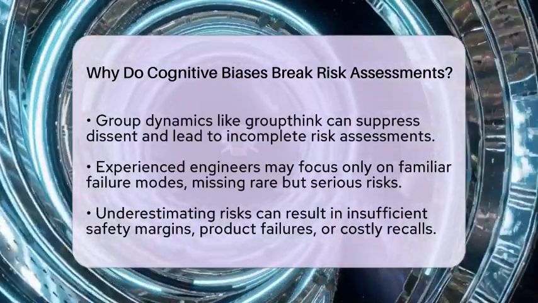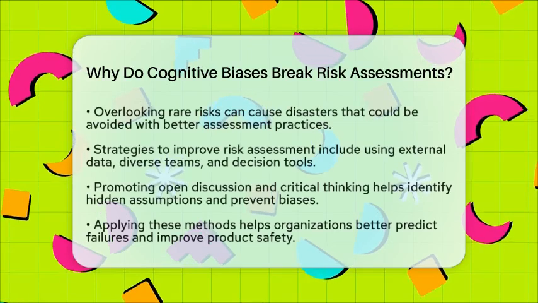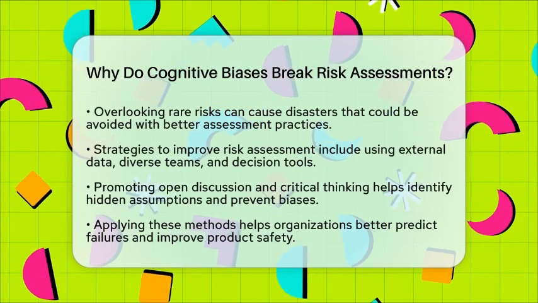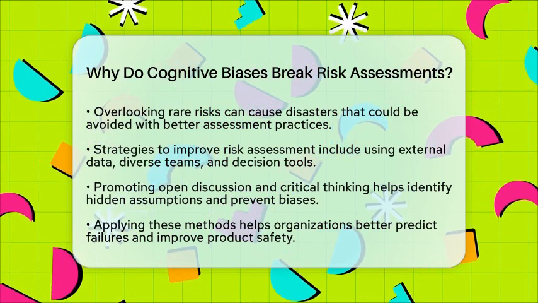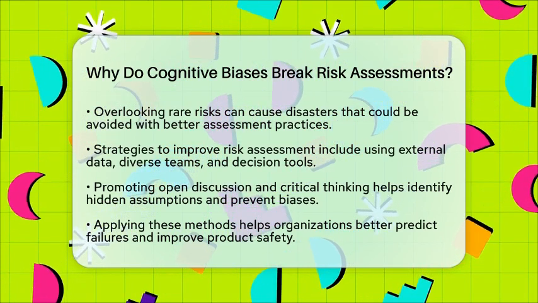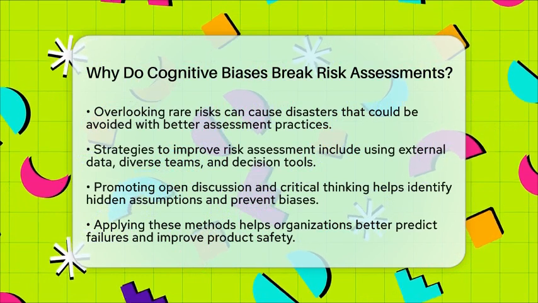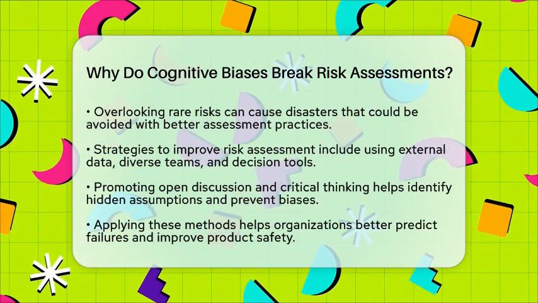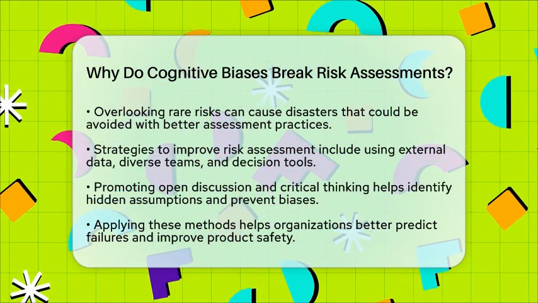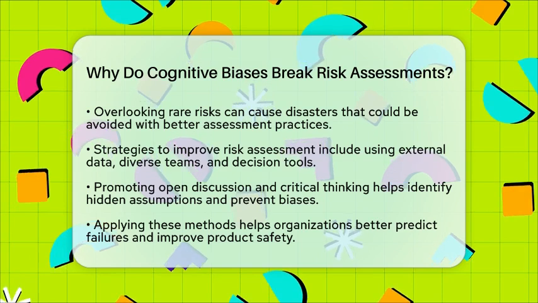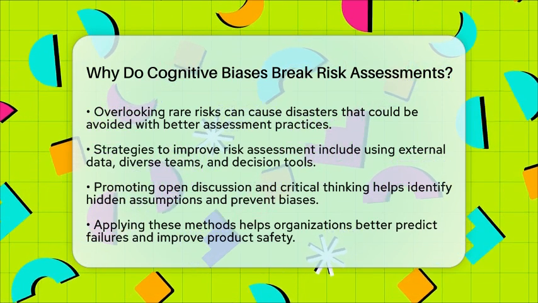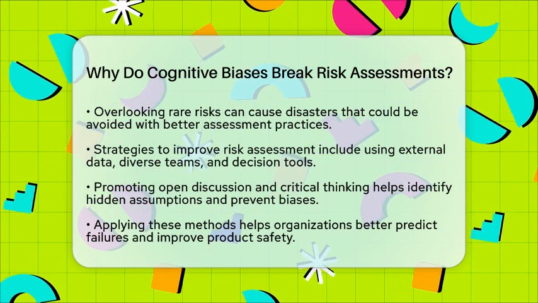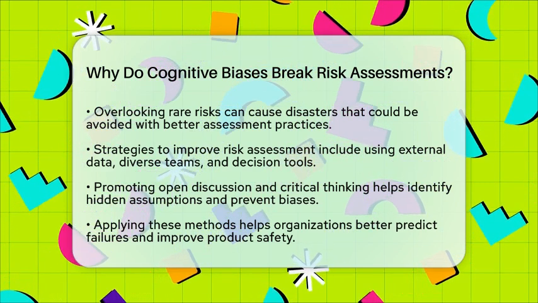To avoid these pitfalls, risk managers can use specific strategies. Looking at data from outside sources or historical failures helps broaden perspectives. Bringing in diverse team members challenges confirmation bias and uncovers overlooked risks. Using decision tools like probability charts or scenario planning makes risk estimates more objective. Encouraging open discussion and critical thinking helps surface hidden assumptions and prevents groupthink.